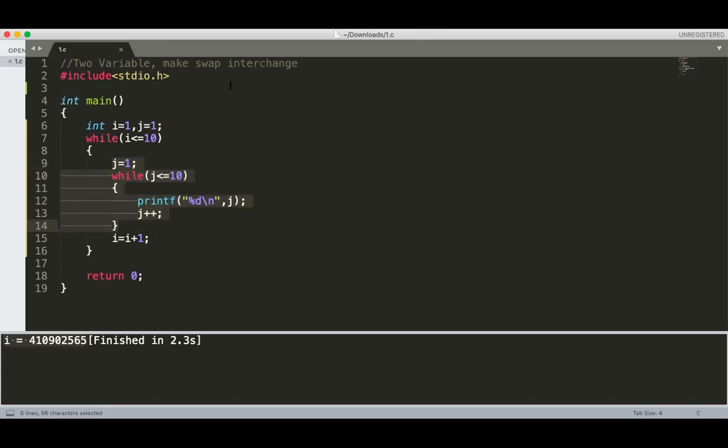This inner loop will execute 10 times. How many times will this outer loop execute? i starts from 1, i less than or equal to 10, and i plus plus. 10 times.